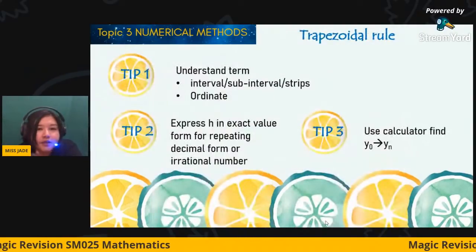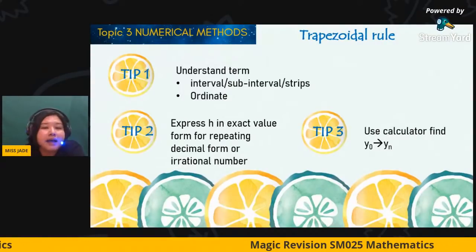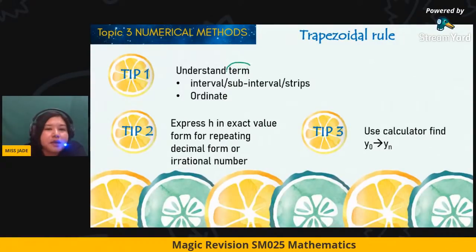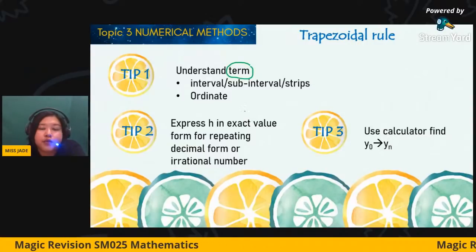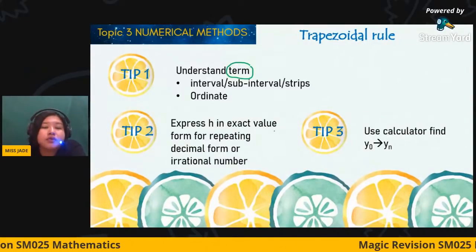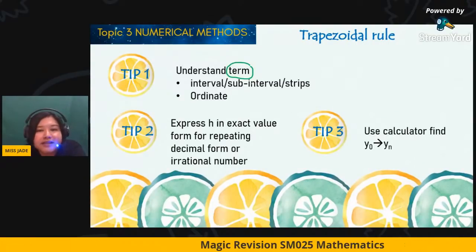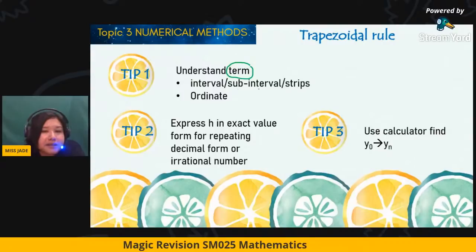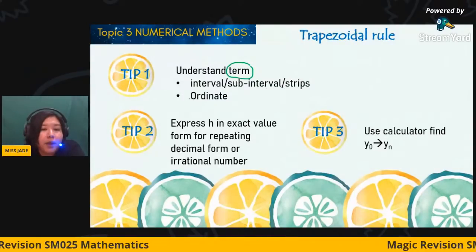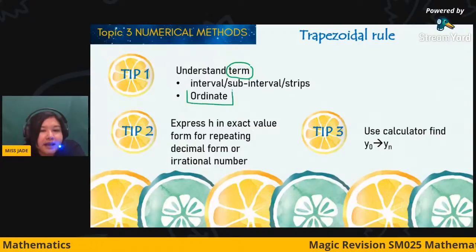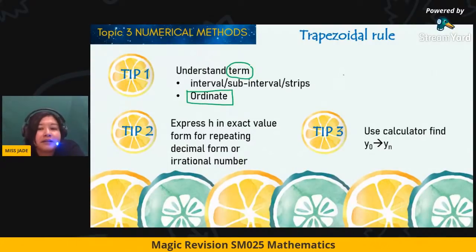So these are the 3 things that I think you have to remember. Understand the terms, because when you analyze the terms wrongly, for sure you will end up with the wrong solution. Just now I already mentioned that when you are given an interval, sub-interval or strips, actually they give you the same meaning. But when you are given the ordinate, you have to be careful. Ordinate and interval are different categories.